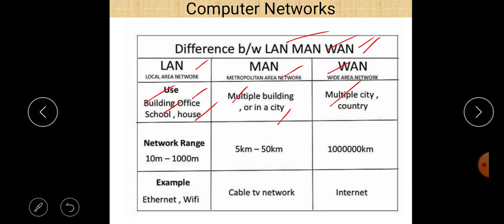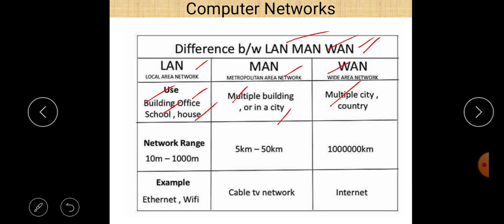So basically the idea behind that is the distance. When we talk about MAN, it means metropolitan area network. If you want to connect networks within a metropolitan city, then we use MAN. And if we want to connect two or more countries, cities or states, we use WAN. So you can learn these topics in terms of their distance.